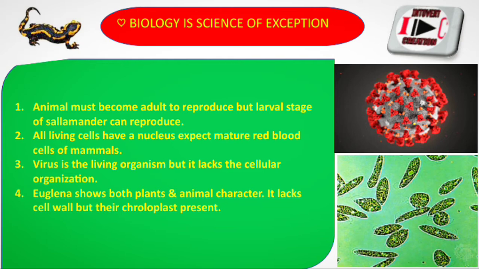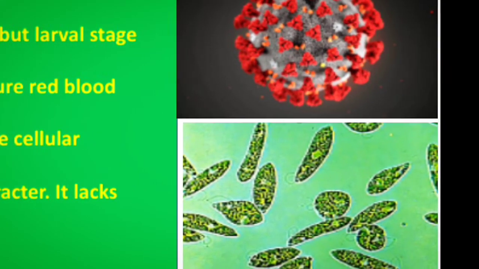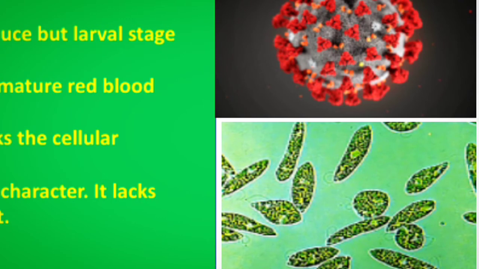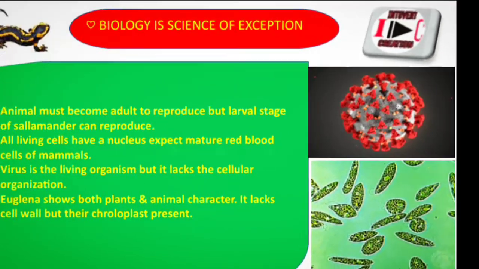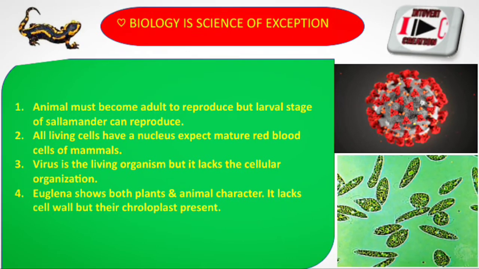Okay, this is an exception. And a virus is a living organism, but it lacks cellular organization. I have also mentioned the COVID-19 virus, the coronavirus, the novel coronavirus. The fourth one is Euglena. It shows both plant and animal characters. It lacks a cell wall, but its chloroplast is present. We also see in the picture that it is green in color, so it does photosynthesis. But it does not have a cell wall.